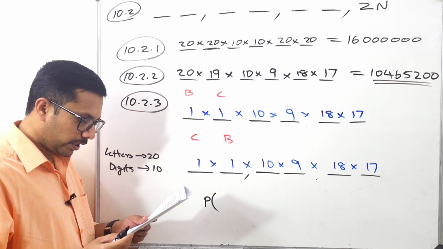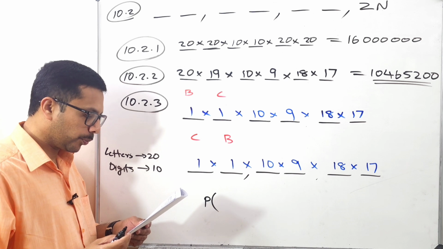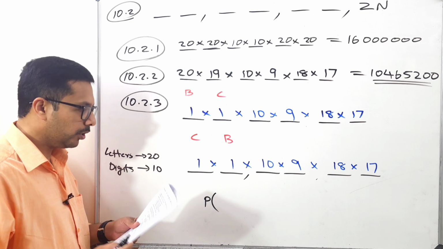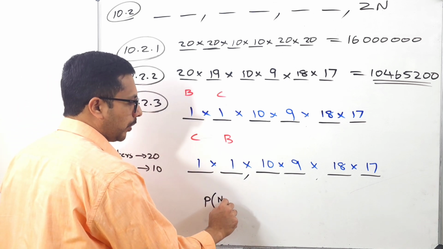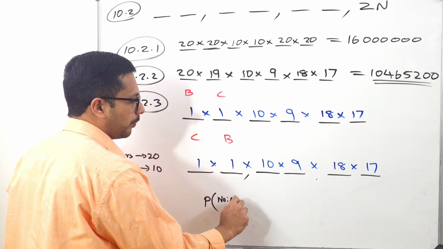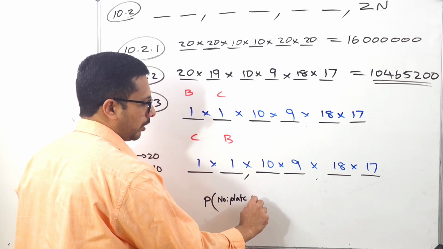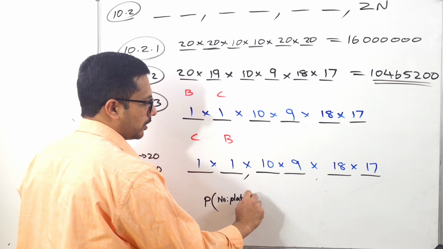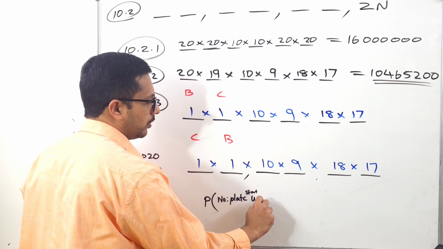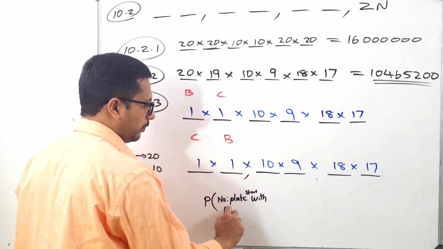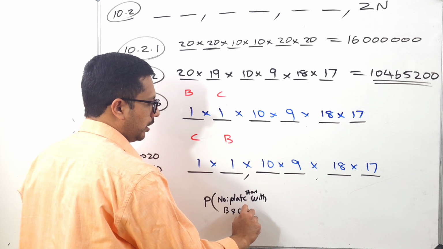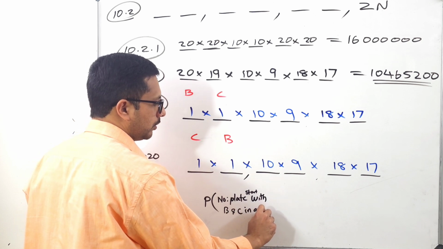What is the probability that a number plate of this form will start with B and C in any order?